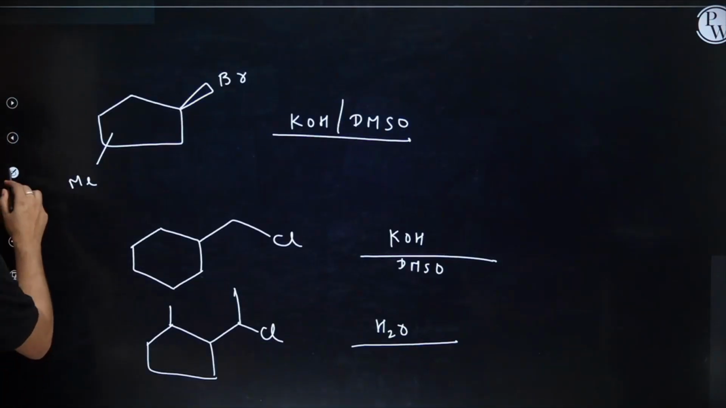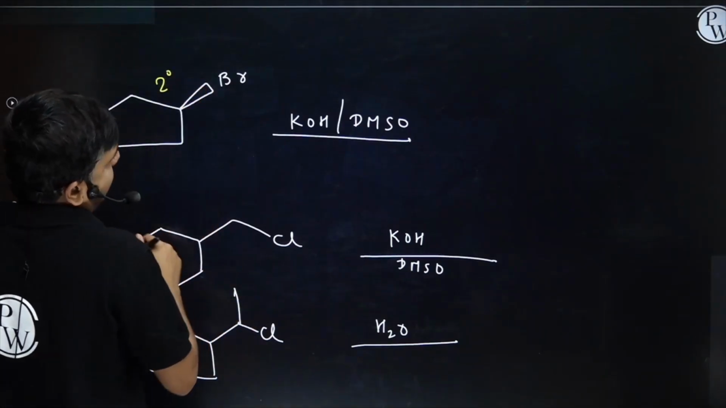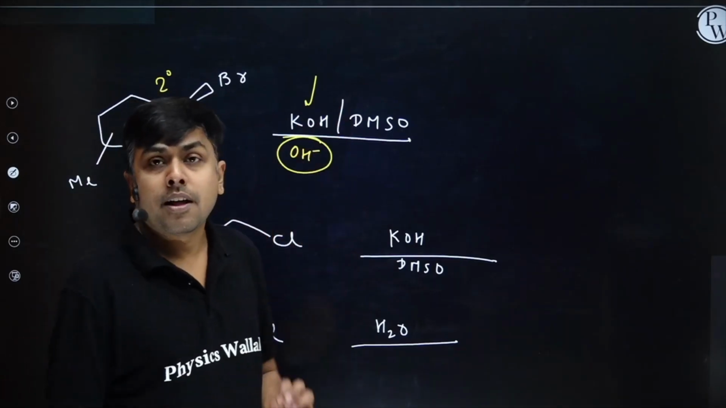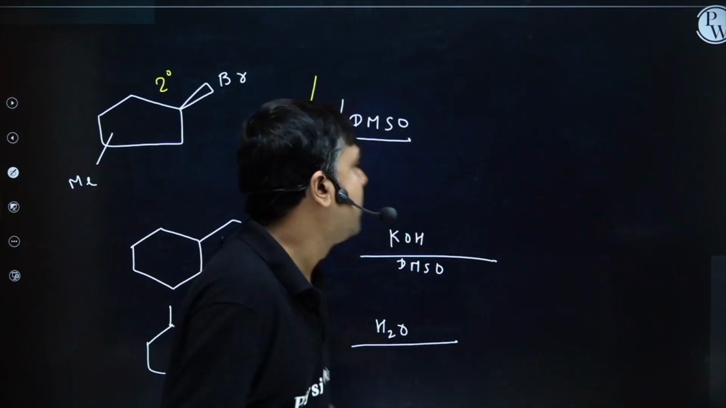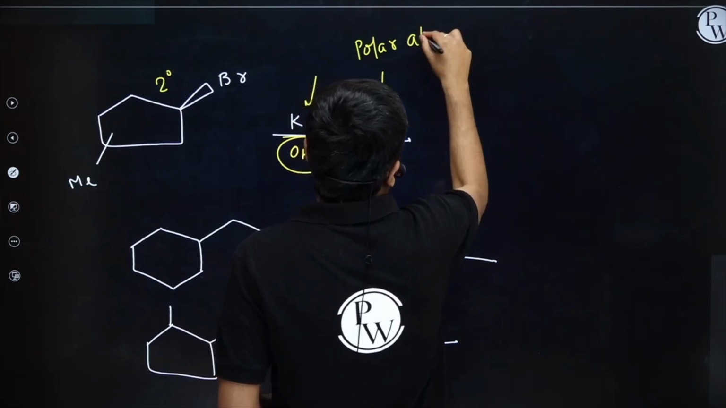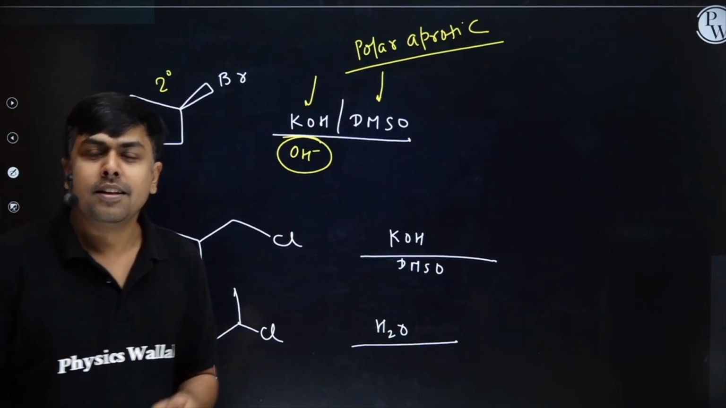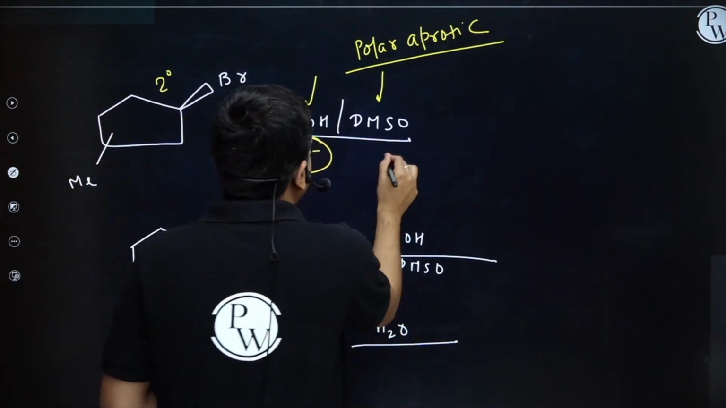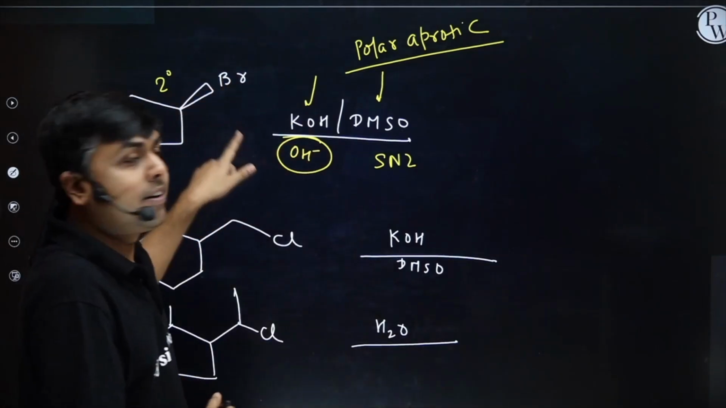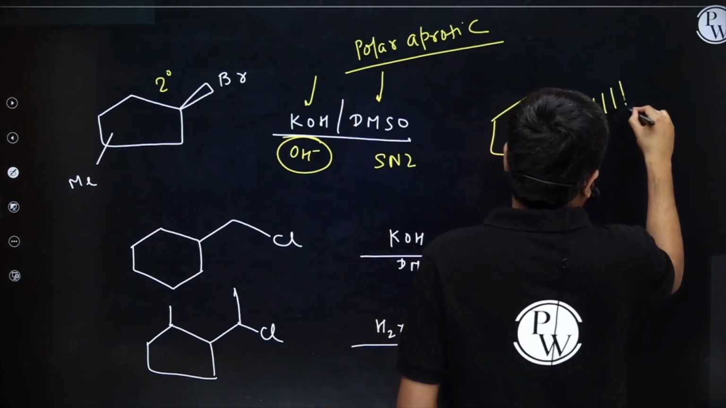Let's solve these 2 to 3 questions. I'm having a 2 degree alkyl halide. Nucleophile OH minus. Anionic nucleophiles are generally strong and better nucleophiles. The solvent is polar aprotic. If I'm having aprotic solvent and a strong nucleophile, simply I will have SN2 reaction, inversion. If Br is on the wedge, OH will be on the dash. So the product will be like this, right?